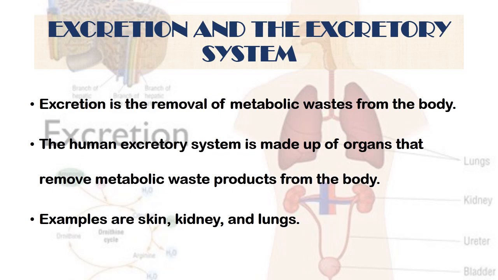Moving along, we are going to look at excretion itself and the excretory system. What is excretion? Excretion is the removal of metabolic waste from the body. There's a system that helps to carry out the excretory process, which is called the excretory system. The excretory system is made up of organs that remove metabolic waste products from the body. Examples of these organs are the skin, the kidneys, and the lungs.